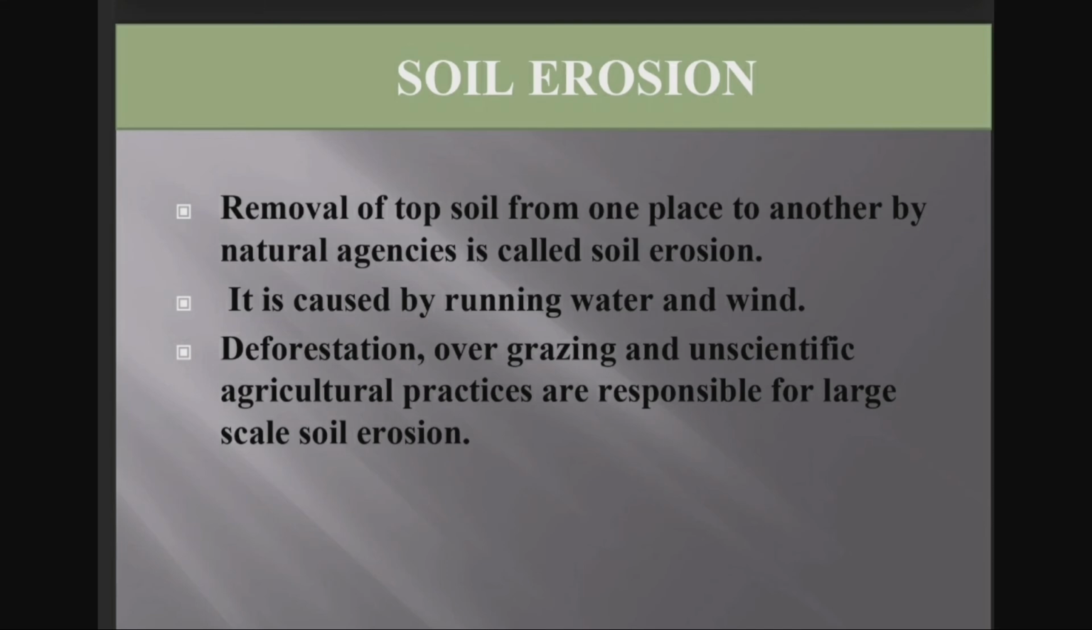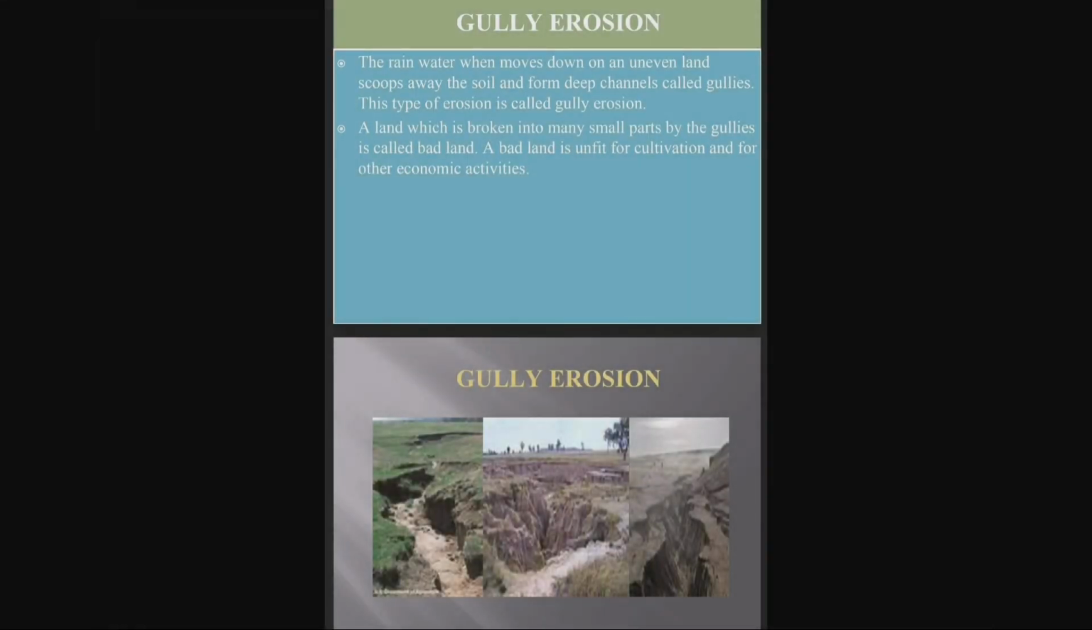In brief, what is soil erosion? The removal of topsoil from one place to another by natural agencies is called soil erosion. What is soil erosion, children? The removal of topsoil from one place to another by natural agencies is called soil erosion. It is caused by running water and wind. Deforestation, overgrazing and unscientific agricultural practices are also responsible for large-scale soil erosion. The next is gully erosion.